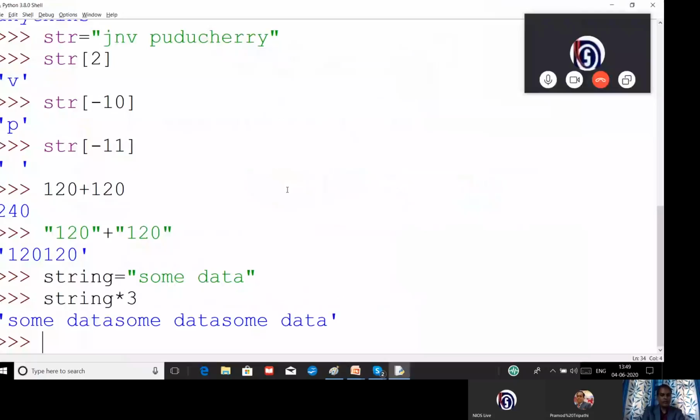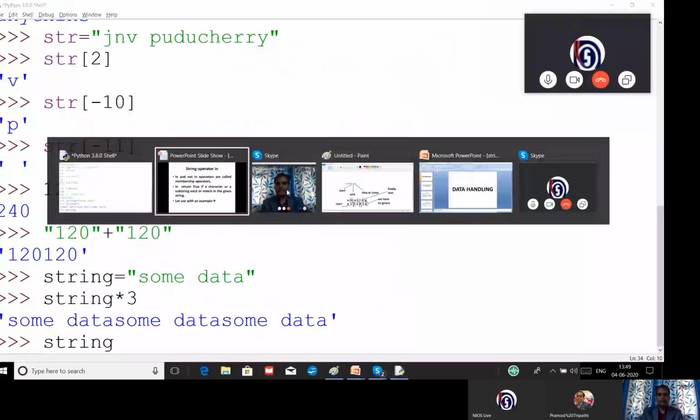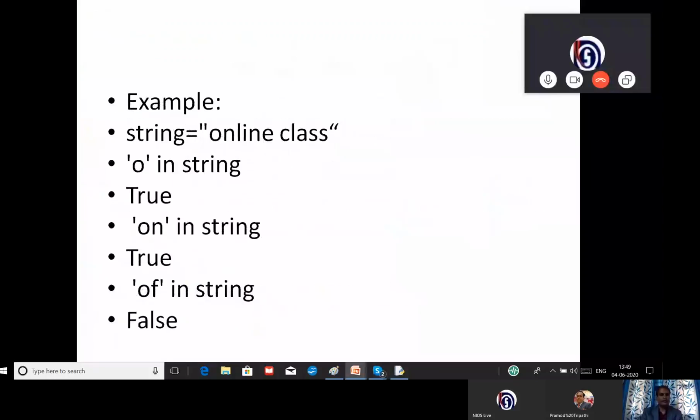I have created a string. Let's see the example available in the slide itself. Yes, you can see this is an example. I have given the string online classes and I am going to find O in the string. You can see this is available, O is available in the string and I will get the answer true.